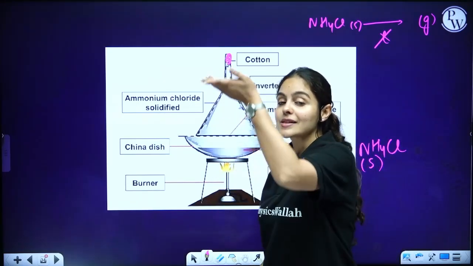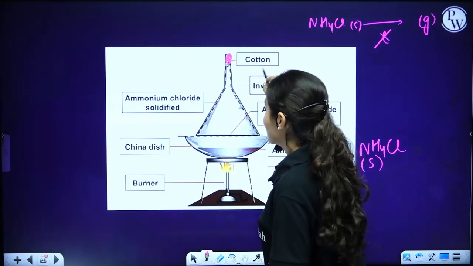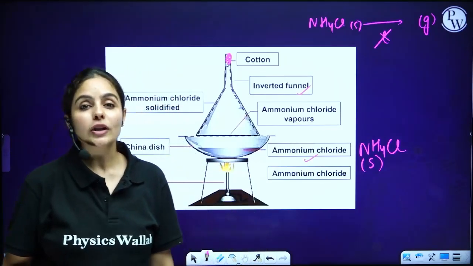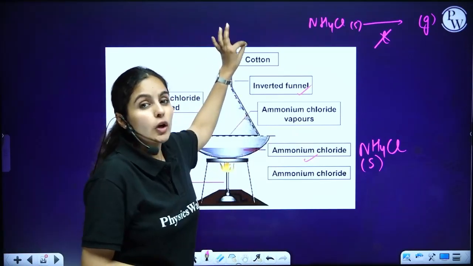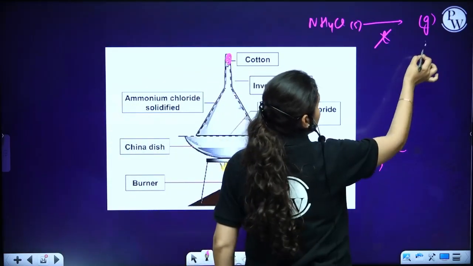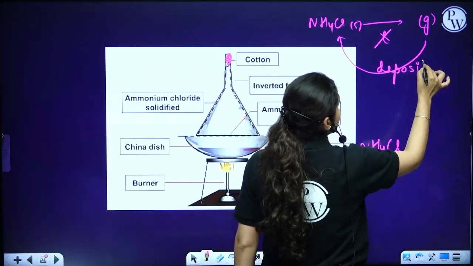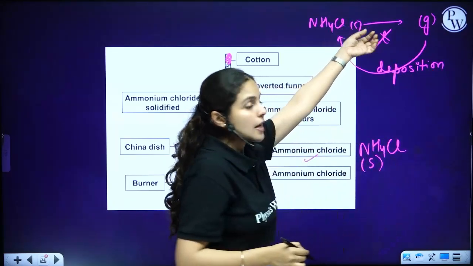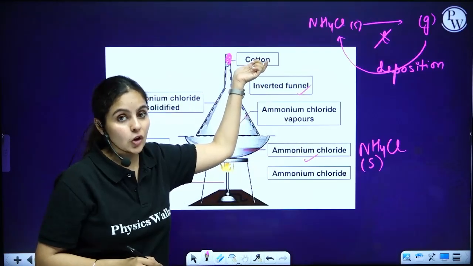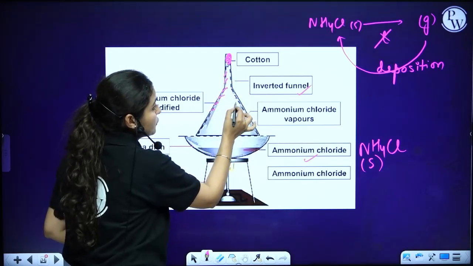Now, as the gases try to move out, but we have covered the opening with cotton, they will start turning back into solid state. They will cool down because they're not getting space to go out, and that reverses the process. We call this deposition. Sublimation is done. Gases are not able to move out because we have blocked this place with cotton, so they will start depositing onto the surface of the inverted funnel.